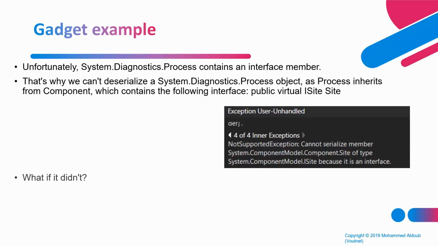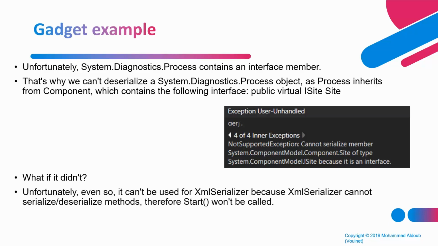So if we try to serialize this class with the XML serializer, it will fail because this class contains an interface. Remember, we have three conditions. Only public members get serialized in XML, and the class must not have an interface. Unfortunately, Process does have an interface, so it will not be able to be processed in the XML serializer. So we have to look for something else.